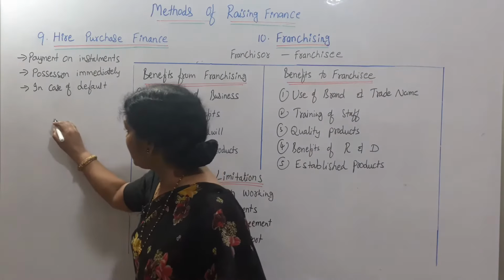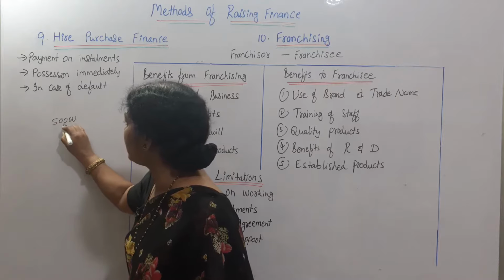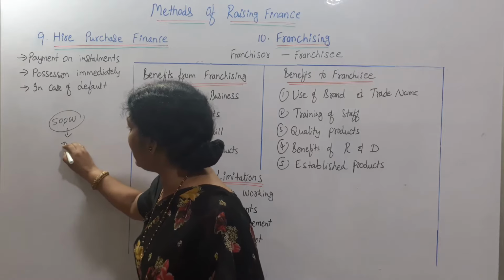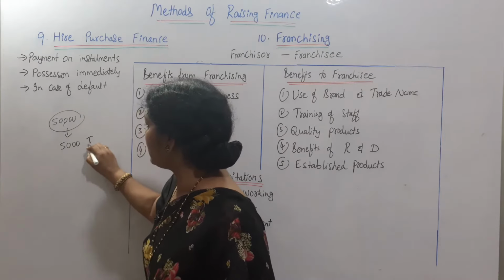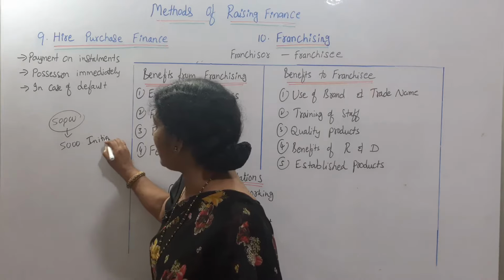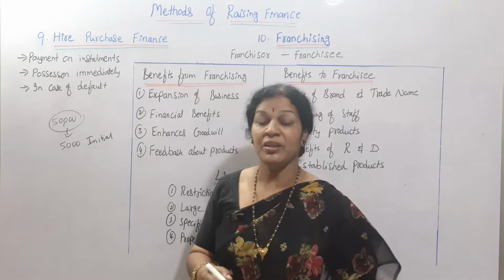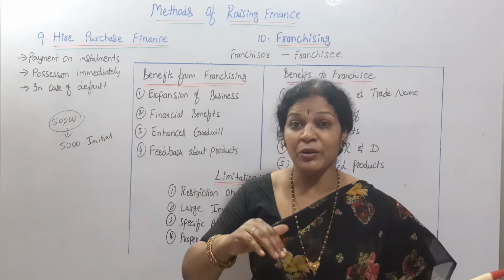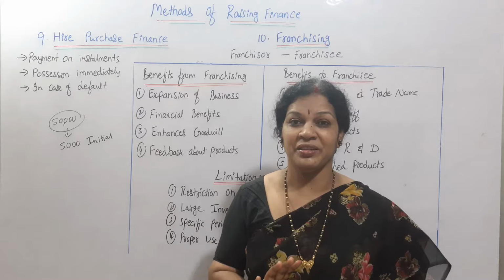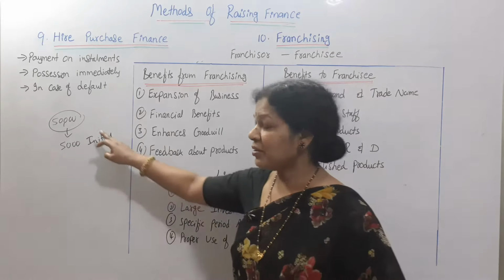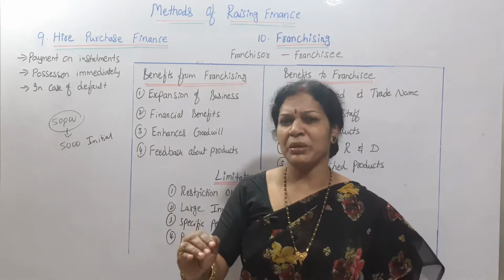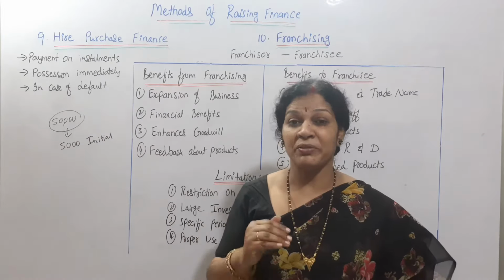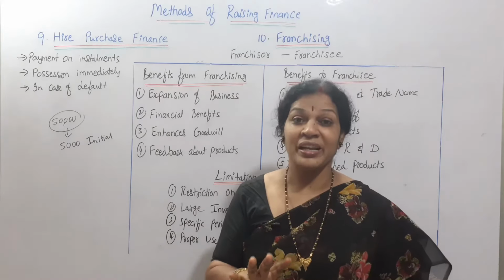Say the cost is 50,000. I have given them an initial amount of 5,000. This is what we call the initial amount or initial outlay. I have paid 5,000 rupees. The moment I have paid 5,000 rupees, immediately ownership will be transferred to me, and the rest of the 45,000 I will pay installment-wise. Every month 2,000 or 3,000, 5,000, whatever it may be, I'll pay installment-wise. That is what we call the hire purchase system.